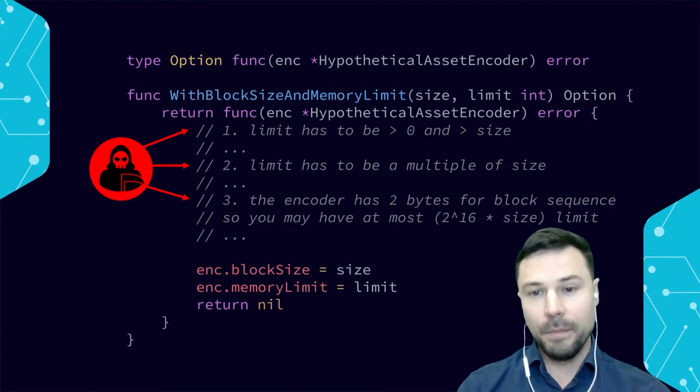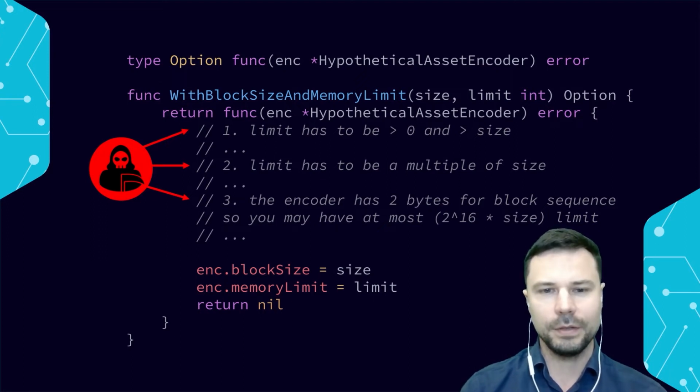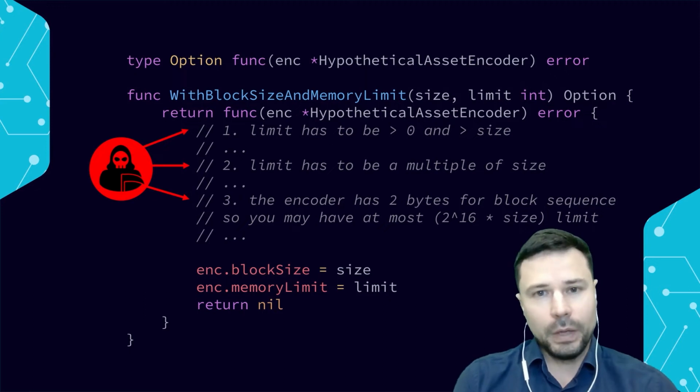The limit has to be a multiple of the size, because we don't want to end up with a block that's overflowing a buffer or underflowing a buffer in the end. That will just create complex logic in the encoder itself. So to prevent that, we can just check that the limit has to be a multiple of the size. And third, we may have protocol constraints.